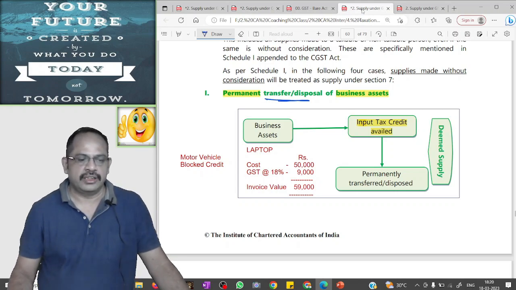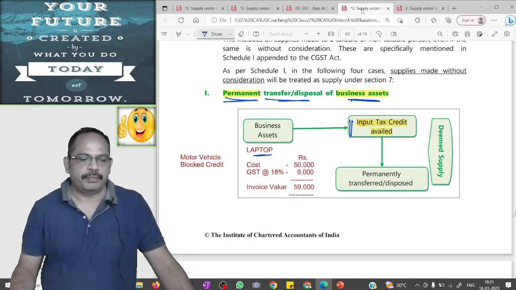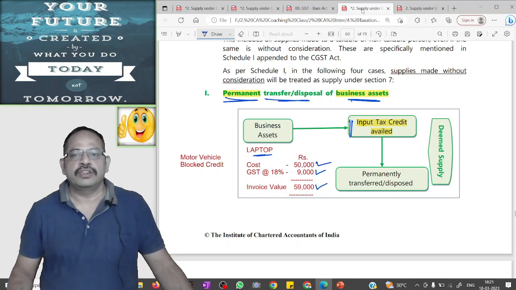All these four cases we will discuss in detail. Transfer or disposal of business asset where ITC has been taken. The transfer should be a permanent transfer. For example, purchase a laptop. The cost of the laptop is 50,000 rupees. GST on that purchase is 9,000 rupees. The total invoice value is 59,000 rupees.